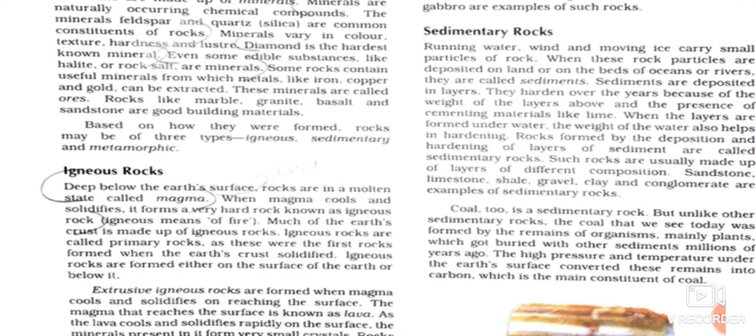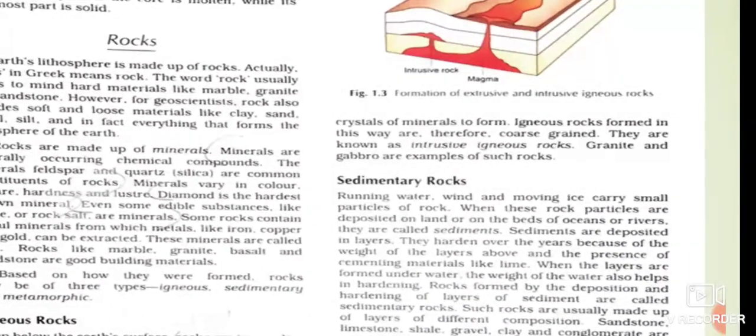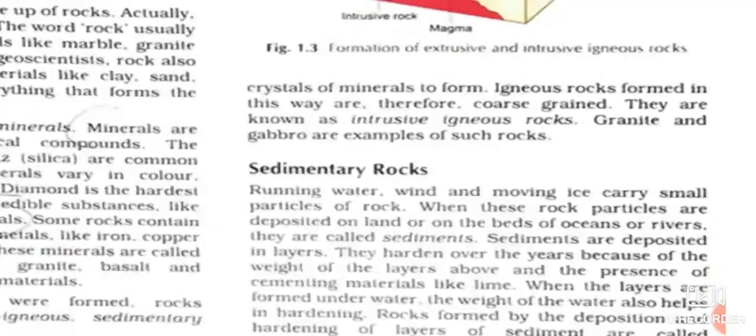And the second kind of rock is our intrusive igneous rocks, as we can see here. Intrusive igneous rocks are also known as plutonic rocks. What happens here is that when the molten magma cools down deep inside the Earth's crust, the intrusive igneous rocks are formed. So they are also called plutonic rocks.